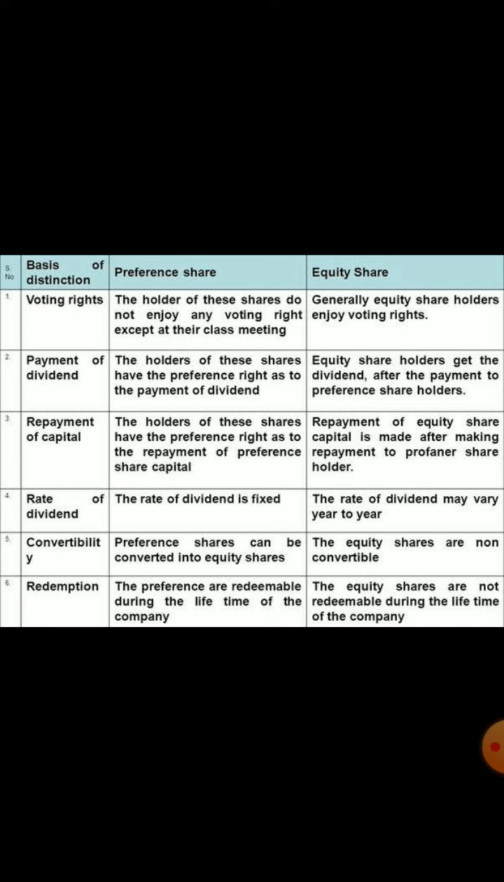Again, preference shares are convertible. Sometimes they may be convertible into equity shares, but equity shares are non-convertible. It will remain an equity share forever.